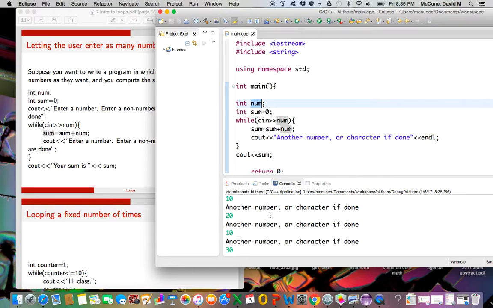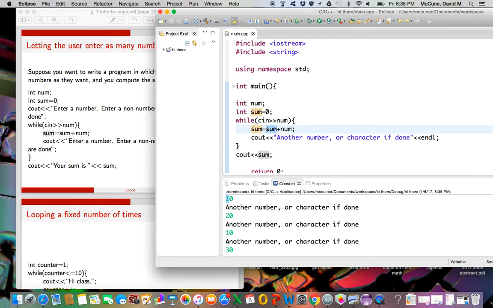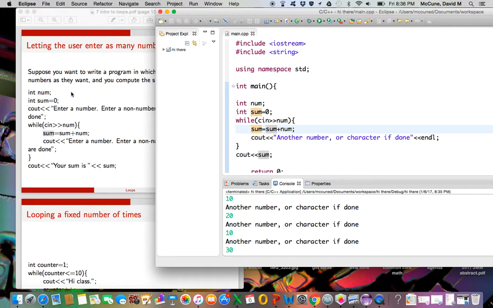And so what happened was, when I entered that first 10, sum became 10 plus 0. Sum initially was 0, and then I add 10 to that. So when I get to the end of the loop the first time, the value of sum is 10. The next pass through the loop, I gave the number 20. Since the value of sum is now 10, the new value of sum is 10 plus 20 for 30, and then it just keeps going. Every time I enter a new number, that new number is just appended to the end of what you have already done.